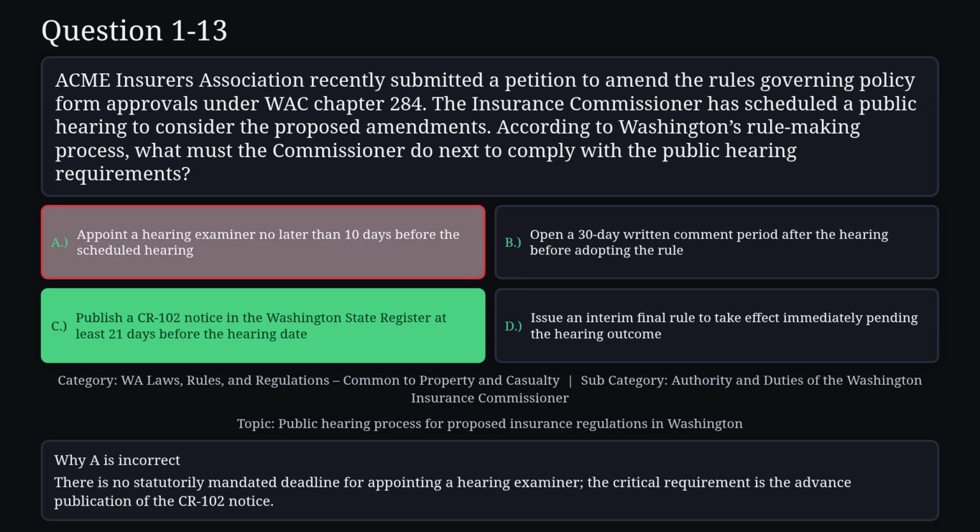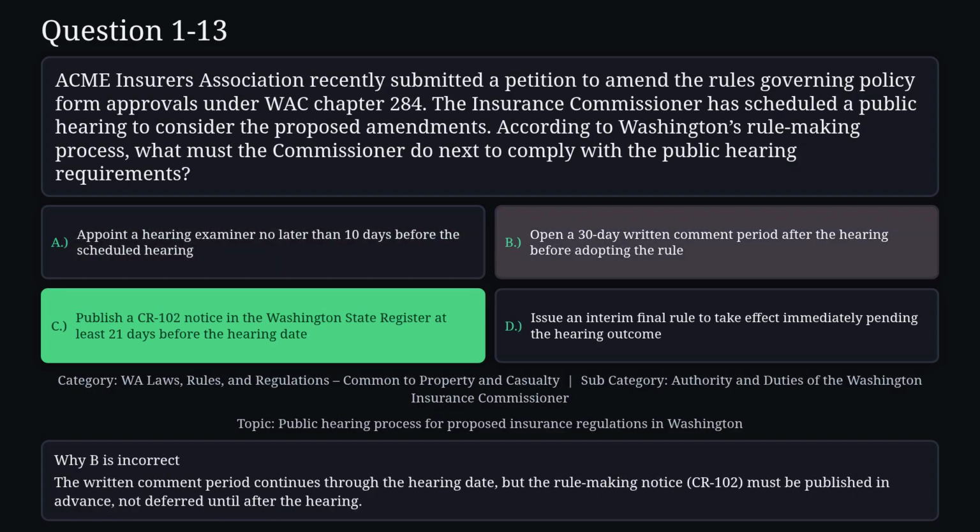There is no statutorily mandated deadline for appointing a hearing examiner. The critical requirement is the advance publication of the CR 102 notice. Reason B is not correct. The written comment period continues through the hearing date, but the rulemaking notice, CR 102, must be published in advance, not deferred until after the hearing.